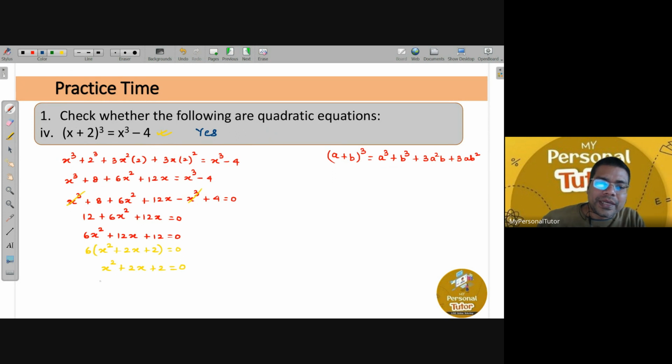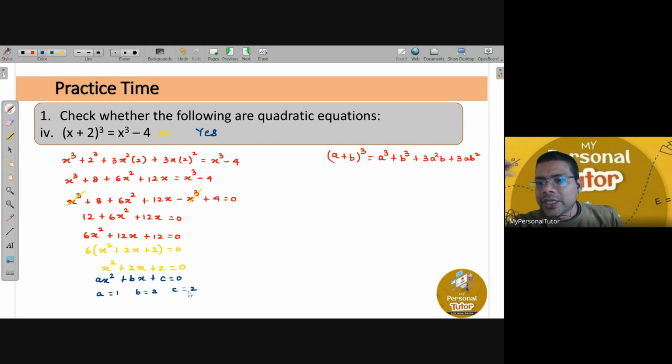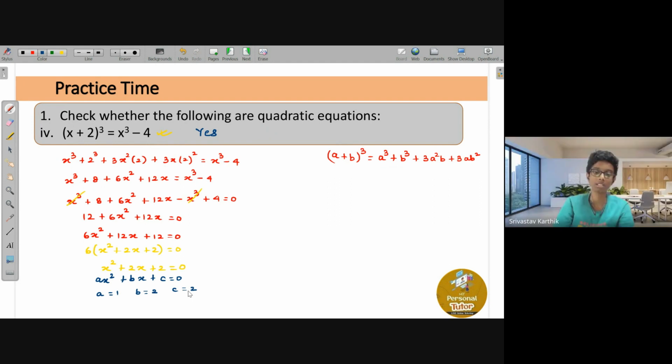Now if you compare this with the standard form of a quadratic equation, that is ax square plus bx plus c equals to 0, what will you get? You will get the value of a is equals to 1, value of b is equals to 2, and c is also equal to 2. Swati, you understood, right? You should always give the answer in the most simplified form, right? Yes, sir.